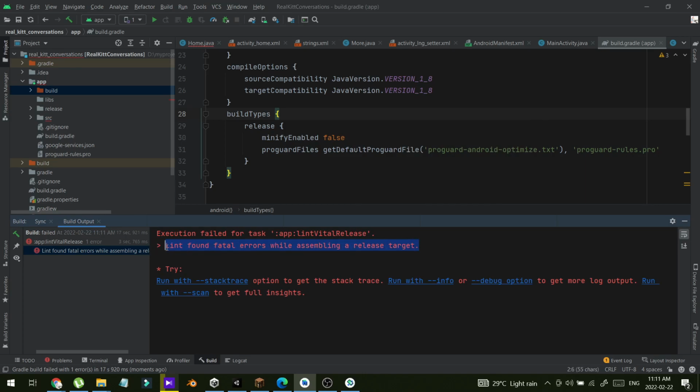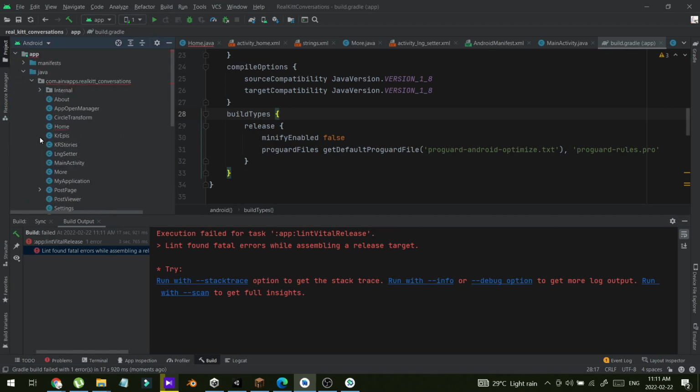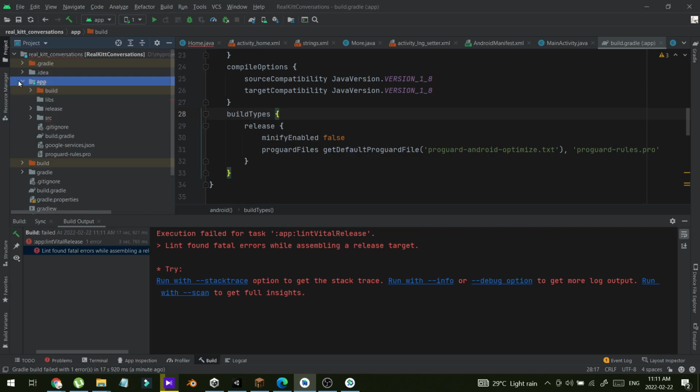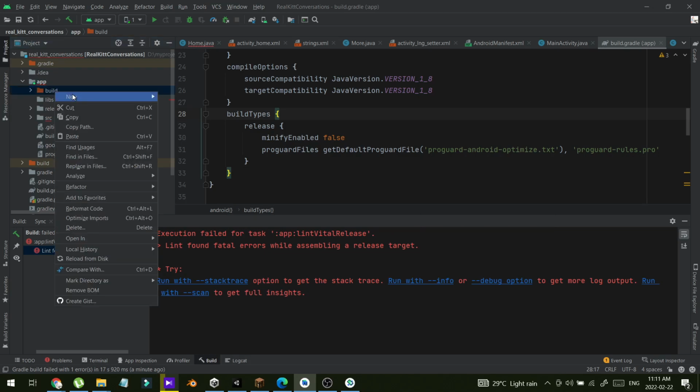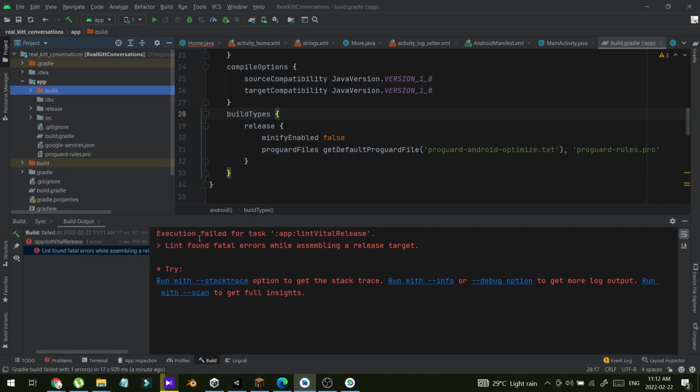So let me show you how you can fix this error. First, go to your project hierarchy. Usually you are in the Android hierarchy, so you can switch it to project, and then go to the app, and in the build folder you can go to the build folder in your Explorer. Open in Explorer,